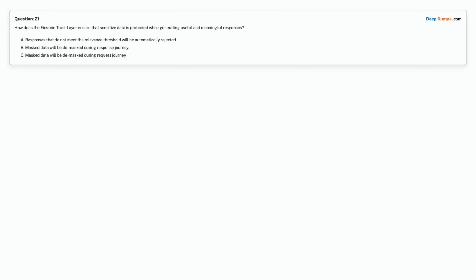Question 21. How does the Einstein Trust Layer ensure that sensitive data is protected while generating useful and meaningful responses? Option A. Responses that do not meet the relevance threshold will be automatically rejected. Option B. Masked data will be masked during response journey. Option C. Masked data will be masked during request journey. Choose the correct answer.